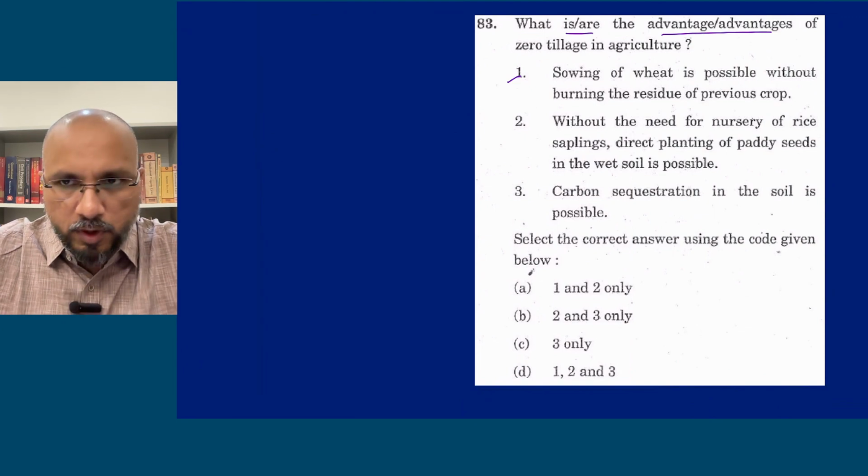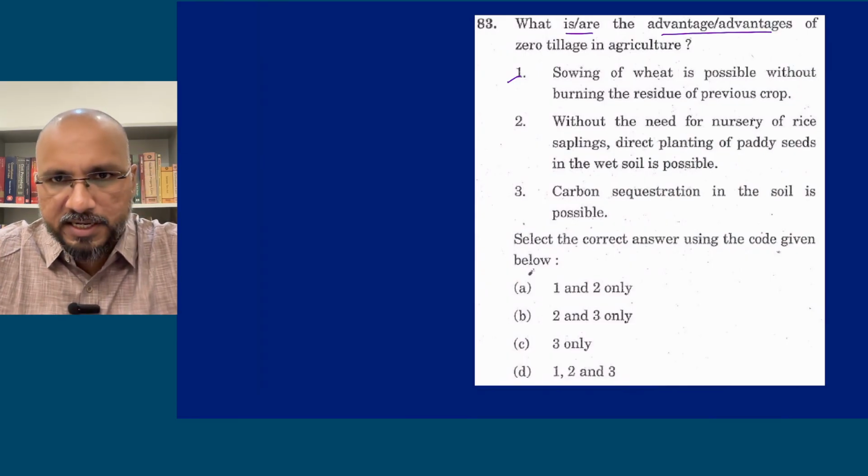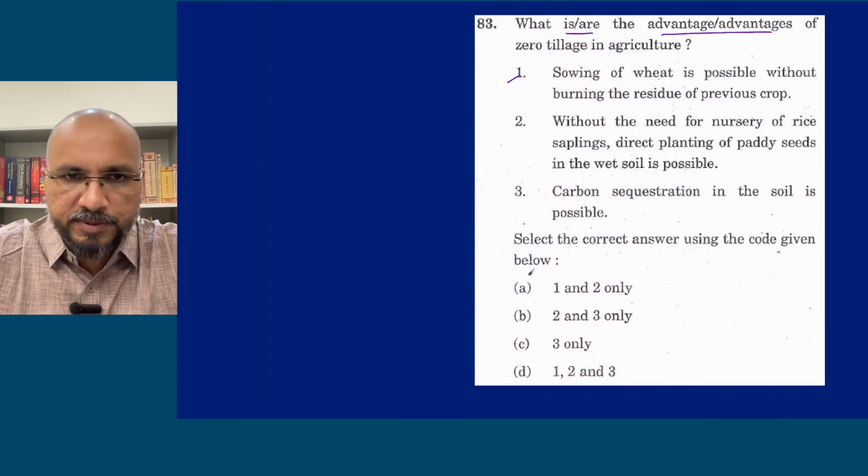Now this stubble burning is causing a pollution problem in the National Capital Territory, Delhi and the surrounding regions. Every winter, late in November, there is the stubble burning problem from Punjab, Haryana, and parts of Uttar Pradesh.